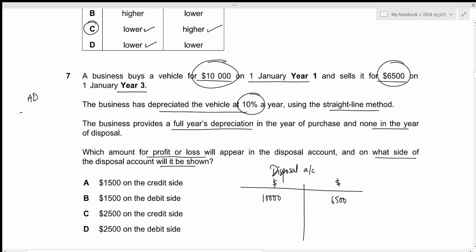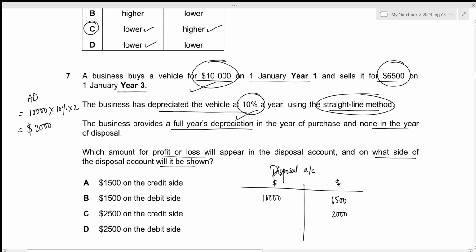In this case, we have depreciated this vehicle for year 1 and year 2. So that's 2 years, and we are using a straight line method. So the depreciation for 2 years is just going to be the cost of 10,000 multiplied by the rate per annum of 10% and multiplied by 2. So this gives the accumulated depreciation of 2,000. This will also be recorded on the credit side.